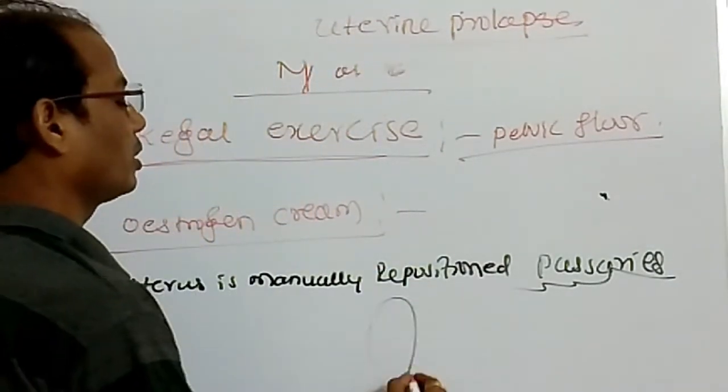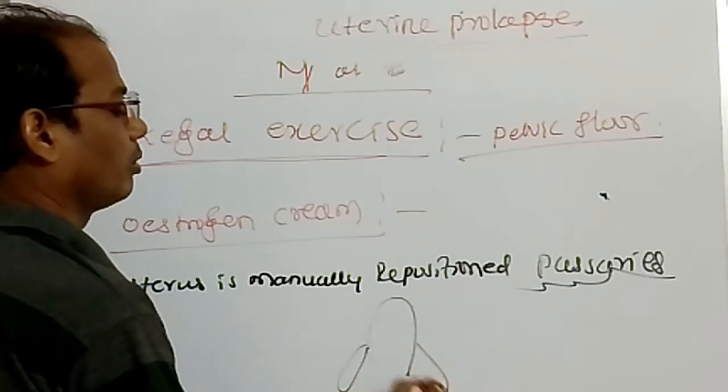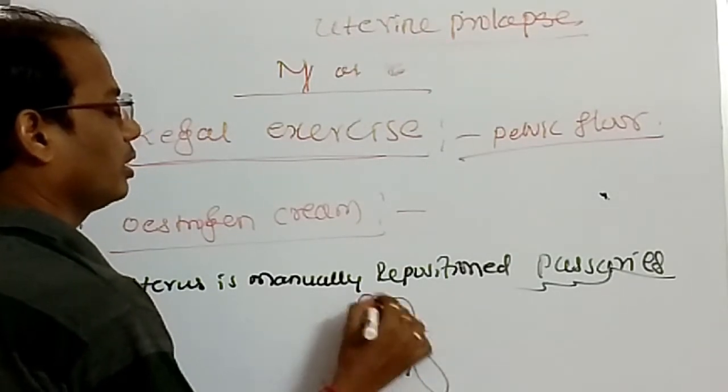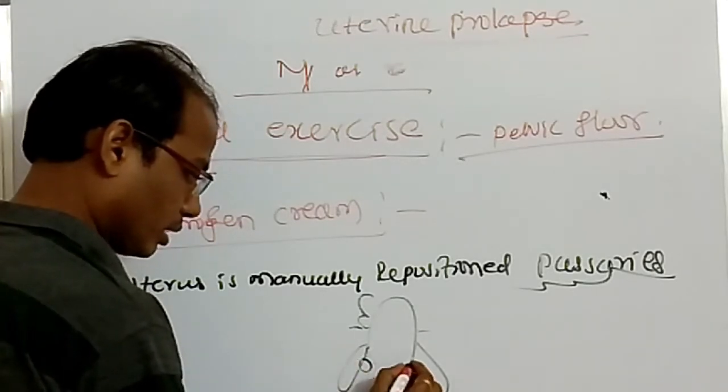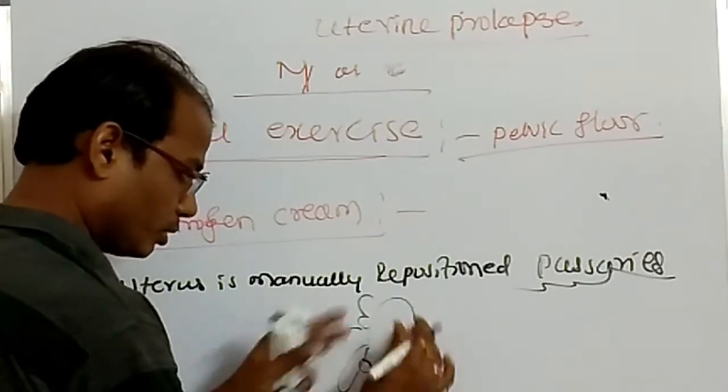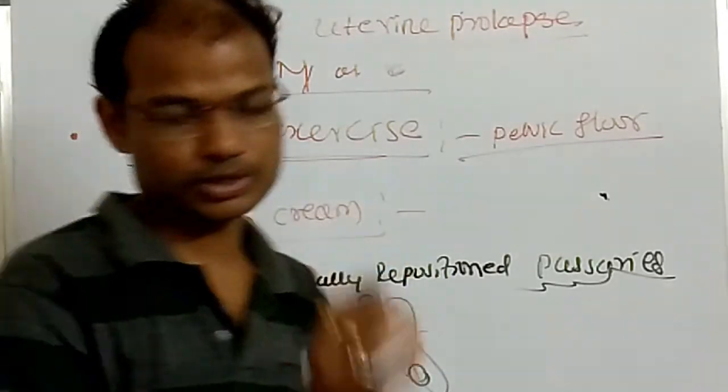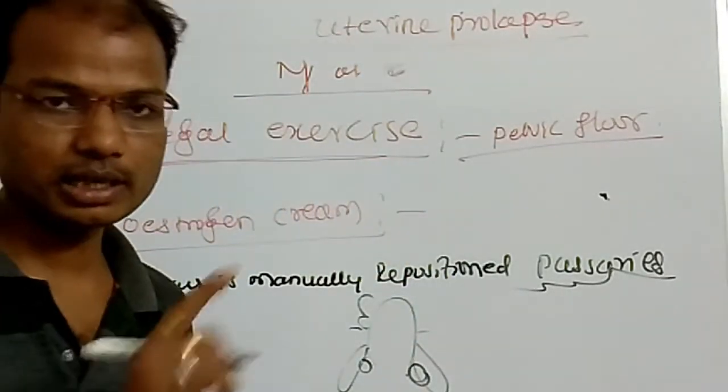This is the uterus. These are the ligaments and muscles. If these muscles are weakened, then these pessaries are put here, which helps to hold the uterus in alignment, in normal structure. These are called vaginal pessaries.